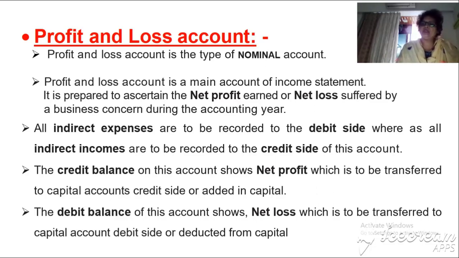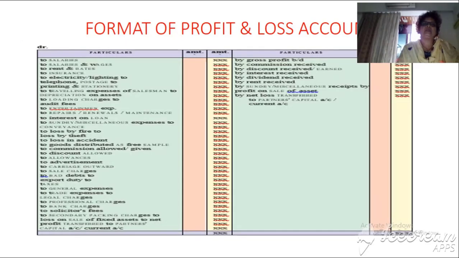Indirect expenses means expenses related to the office or administration, financial expenses, and selling and distribution expenses, which we record on the debit side. On the credit side, all the indirect incomes, for example commission received, rent received, discount received, etc. This is the format of the profit and loss account.